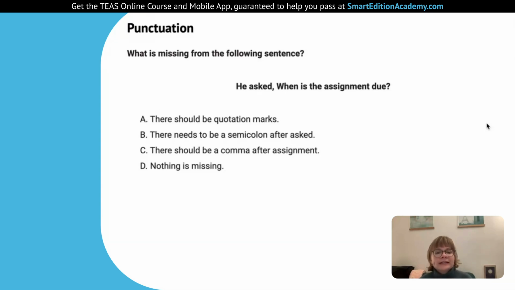The next option is C. There should be a comma after assignment. Well, no, because when is the assignment due? It doesn't sound natural because we don't have a break in the clauses. We don't have different parts of a sentence that we're bringing together where we need that comma in between. No, a comma doesn't go here. And D, nothing is missing. Well, as we discussed, those quotation marks are missing because it's a direct quote. It's exactly what someone said.